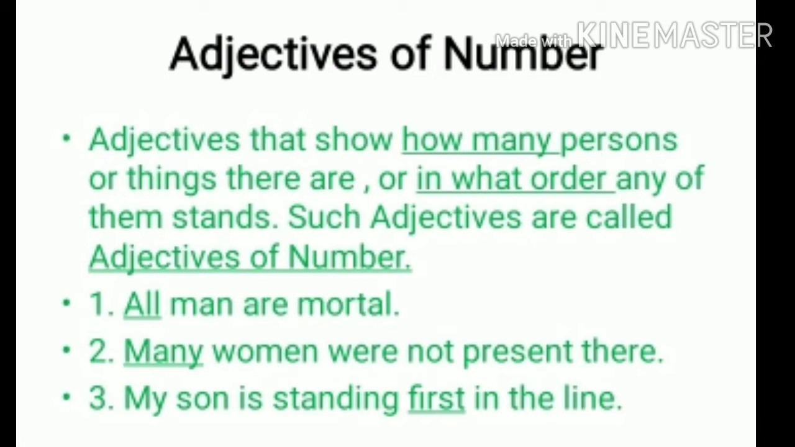Man. How many men? All. Second, many women were not present there. How many women? Many. Third, my son is standing first in the line. In what order is he standing? First. So these tell us the number when we ask the question how many to the noun. So we know that these are adjectives of number.